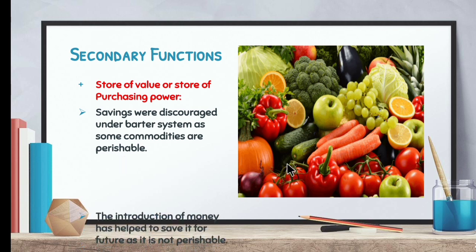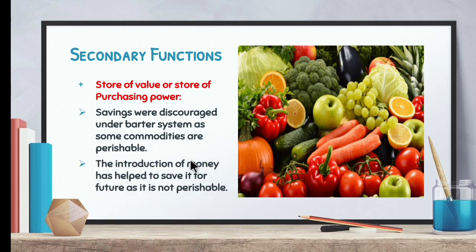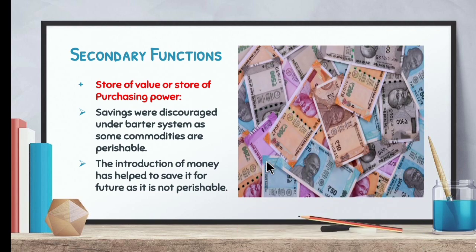Whereas after the invention of money, that is after the introduction of money, it helps in savings. So we can save the money for the future because money is not perishable. Money will not get spoiled, so we can save it for the future. Whereas during the barter system, savings were discouraged. So children, I hope you are clear with this.